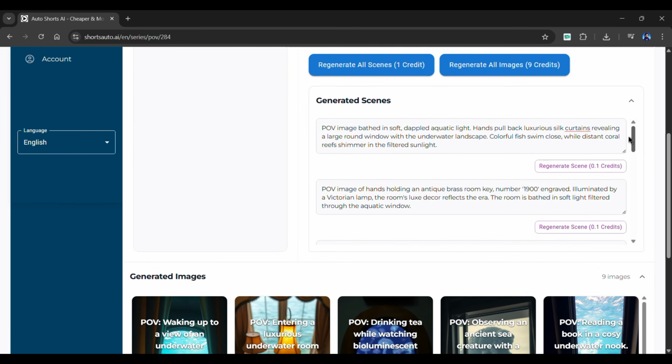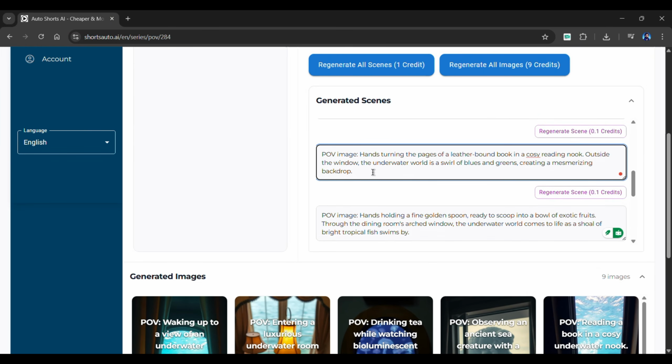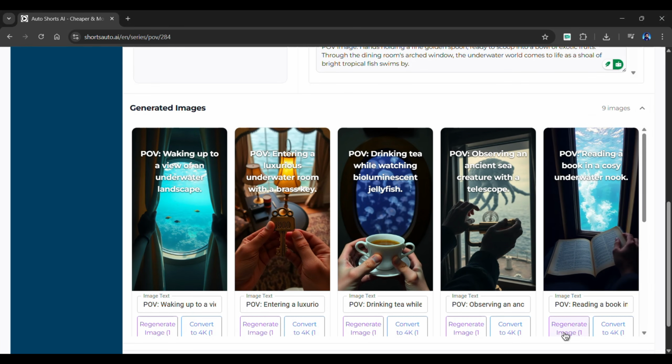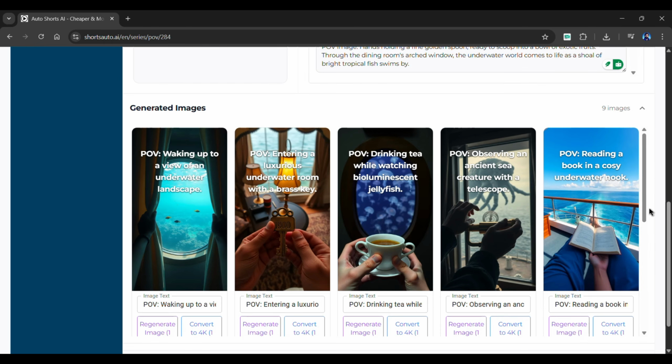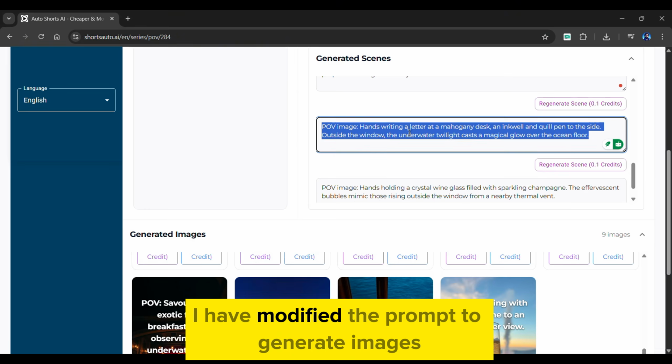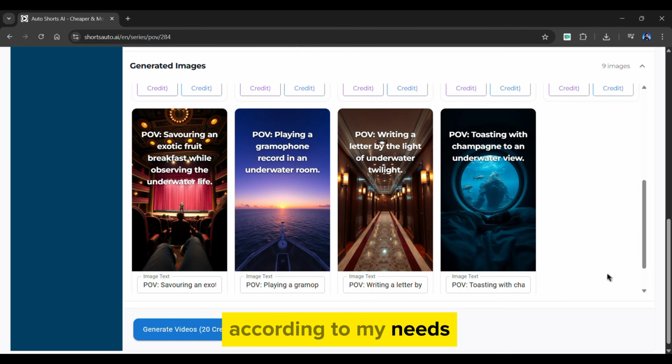However, if you want to change an image completely, then simply modify the prompt in one of the scenes, and navigate to the specified scene image and click on the Regenerate Image button, and a completely new image will be added. So I didn't like some of the generated scenes and images. Therefore, I have modified the prompt to generate images according to my needs.